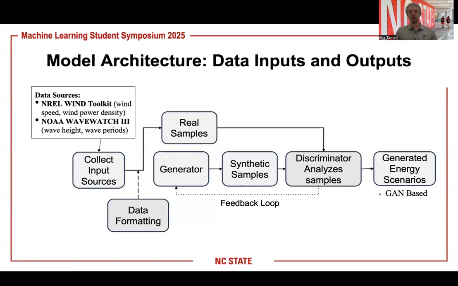Here, looking at the data flowing through our model, as I mentioned, we collected these input sources I just talked about that become real samples that go to the discriminator. The generator takes an input from a latent noise vector to create synthetic samples that are then compared against these real samples to output the GAN-based energy scenarios.